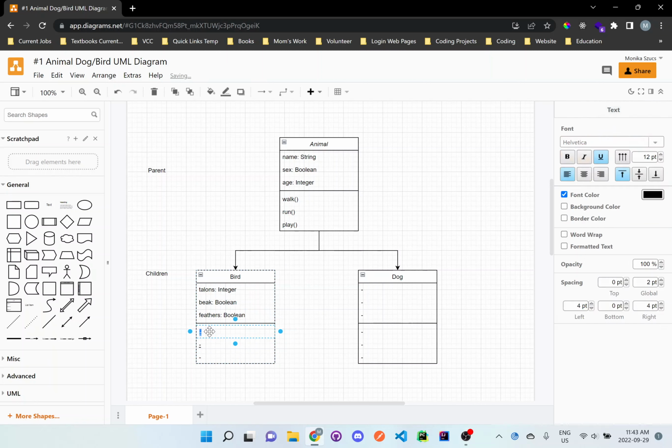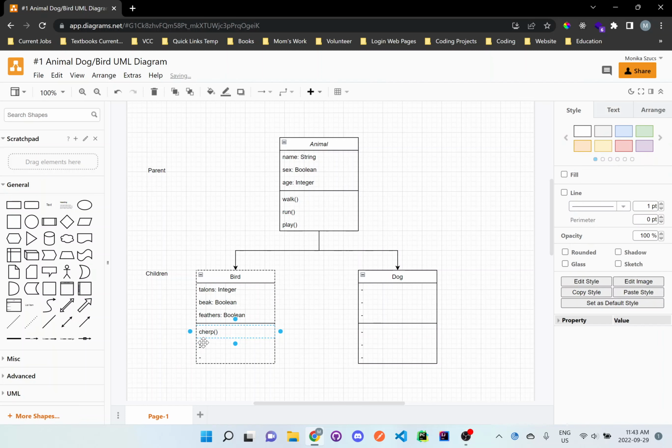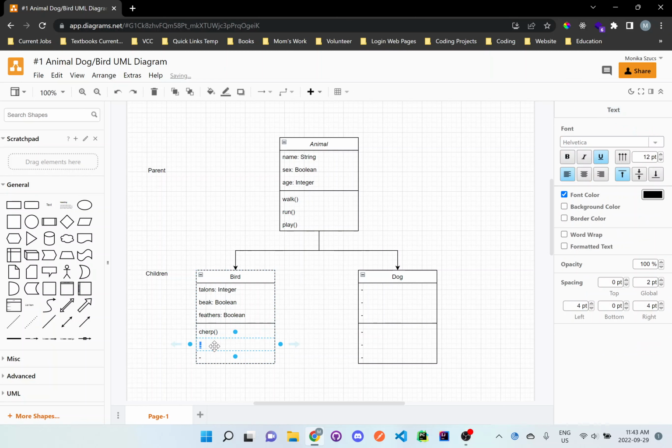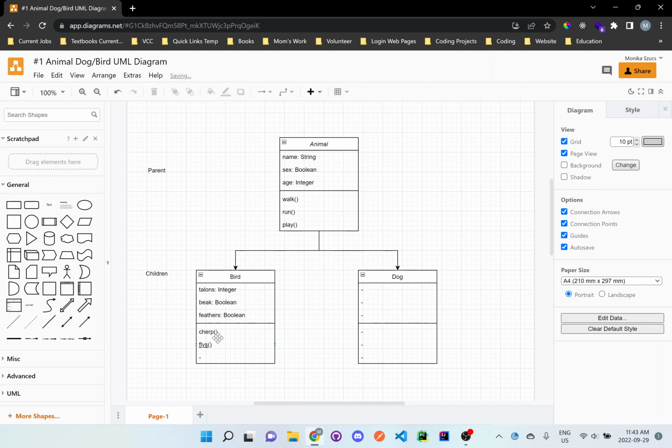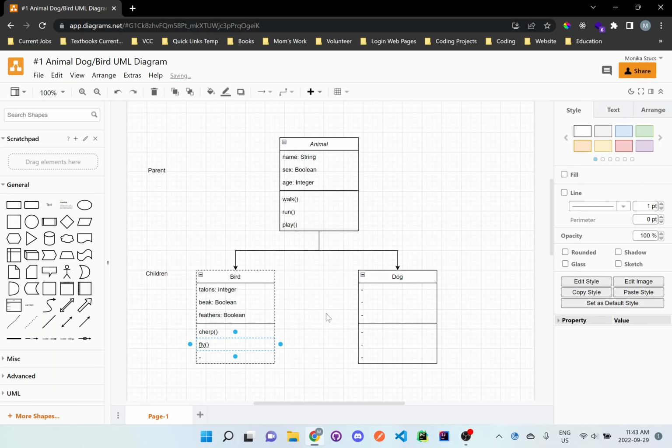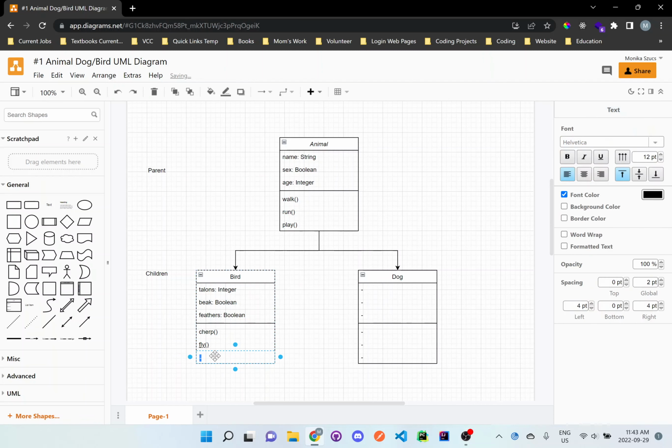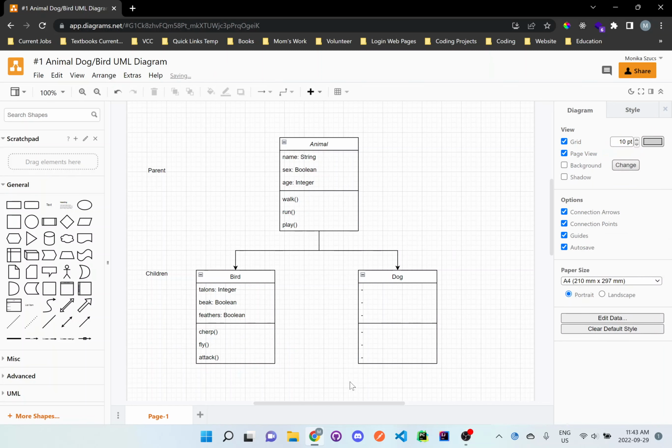And then I will go right here. And let me type in, so what does a bird do? They chirp. I'm just going to remove that underline right there. And what else does a bird do? A bird can fly. So let's put fly. And then here, maybe it can attack. So it can protect its nest and attack others. And just remove that underline there. There we go.